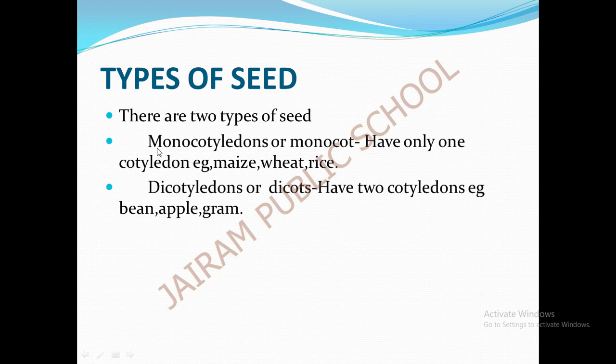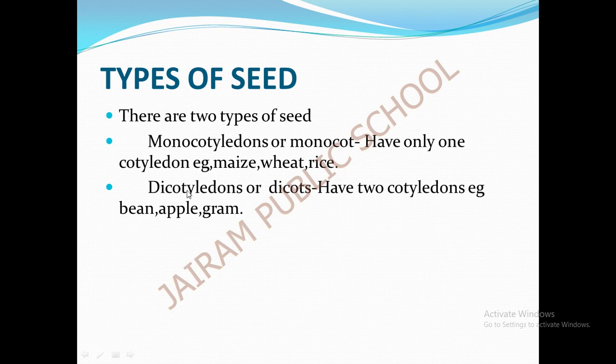You just remember these words along with the spelling. It is very important: monocotyledons or monocot, dicotyledons or dicot. These are the two types of seeds. In the name itself it was given: mono means only one, di means two.